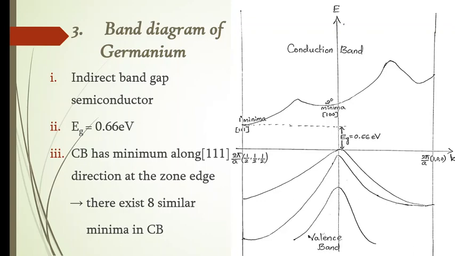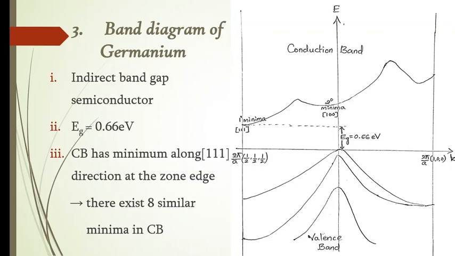Those are nothing but, for the 111 direction, similar 8 directions with bars over the indices, 4 of which are the negated ones, and so on.